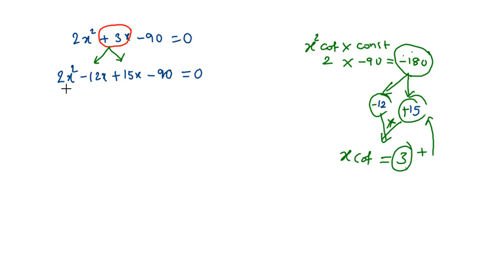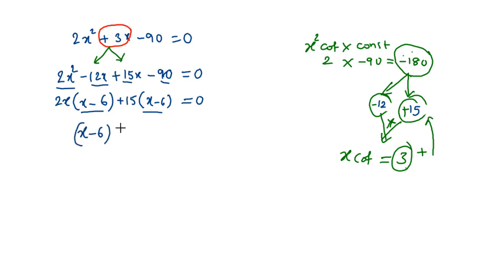Now in the first two terms, it is clear that 2x is common. If we take out 2x as common, we are left with (x − 6) inside the bracket. Now coming to the next two terms, in the 15 table we get 15 and 90, which means here we have 15 as common. If we take out 15 as common, we get (x − 6) inside the bracket. Now again we can take (x − 6) as common, and by taking it out, we get (2x + 15) inside the bracket, which equals 0.